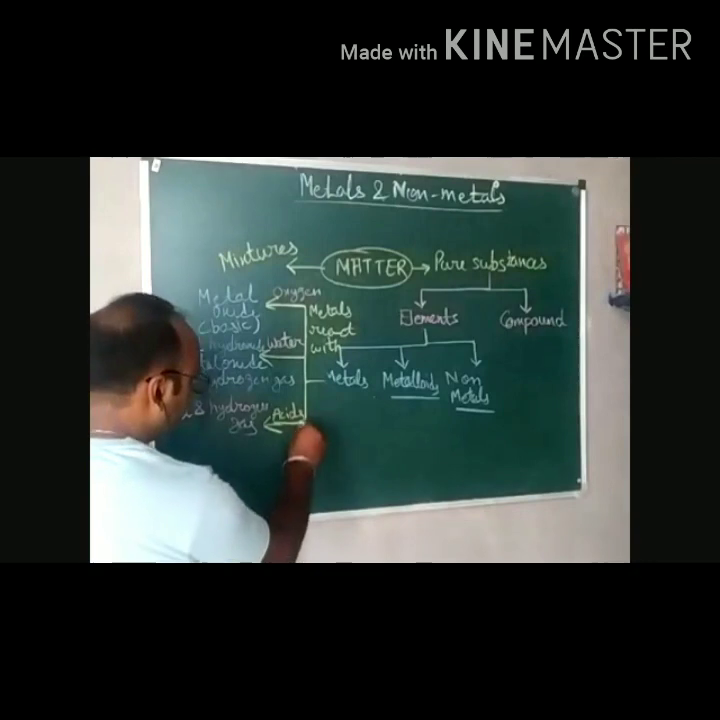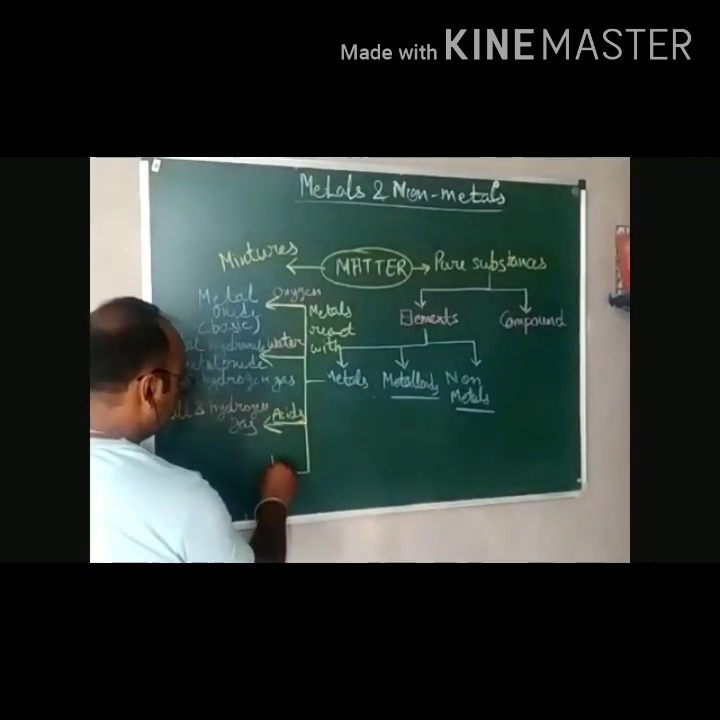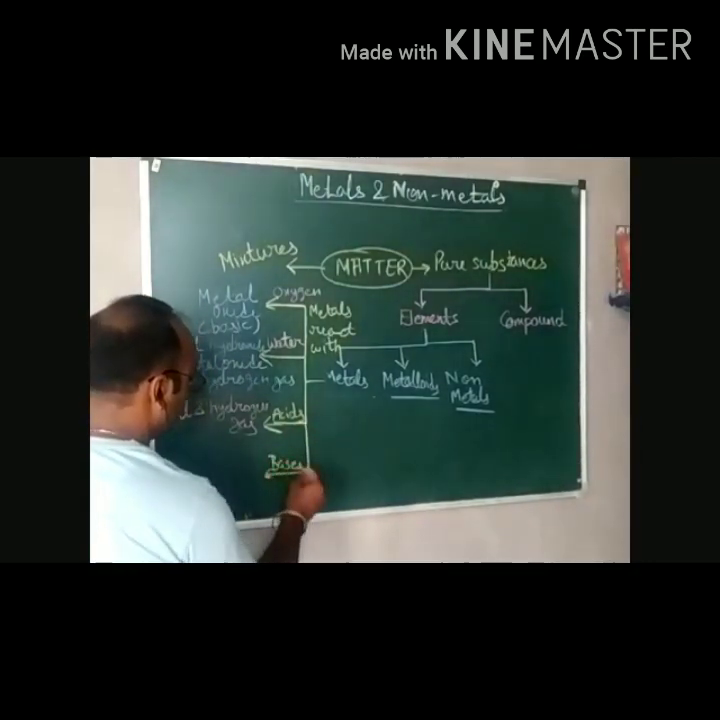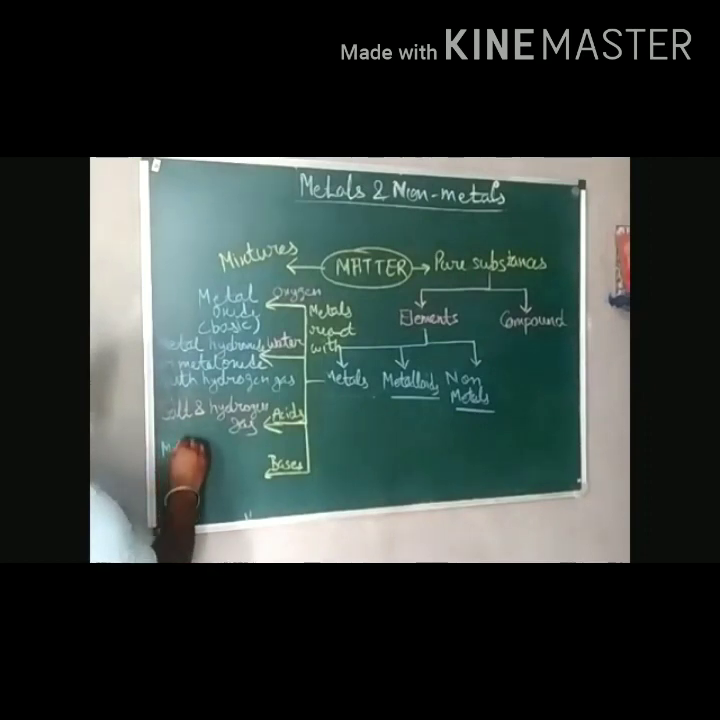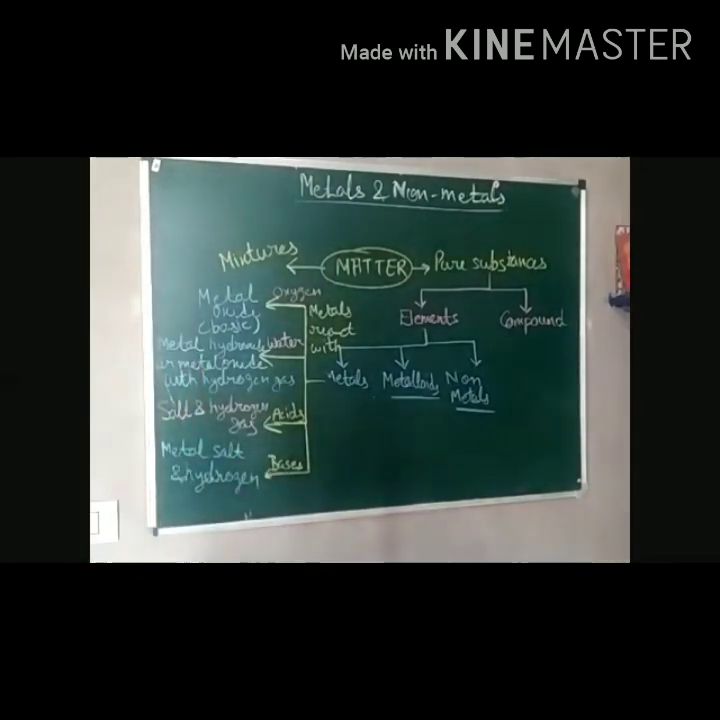In the same way, when metals react with bases, they form metal salt and hydrogen gas. So these are the four general chemical properties which we have discussed in this chapter, right? I hope you have understood these four, and what the products are when they react with different kinds of water and all that.